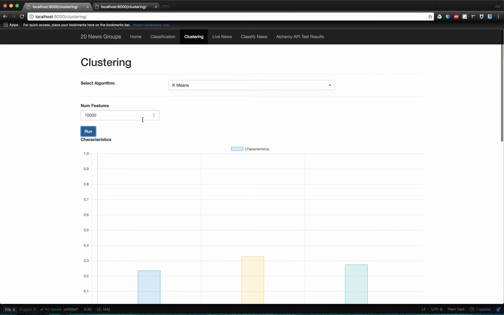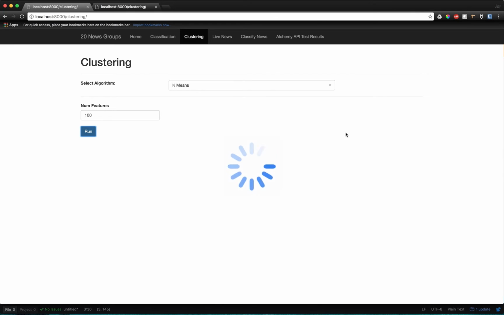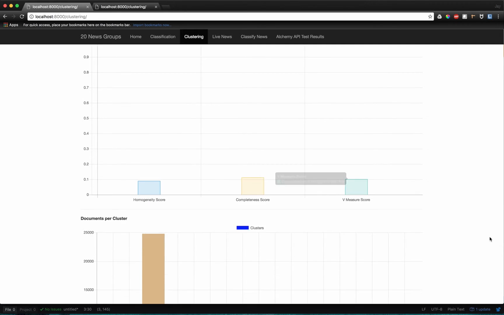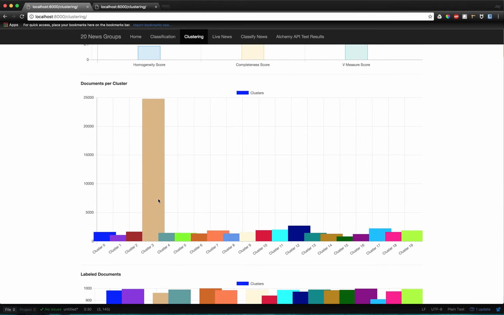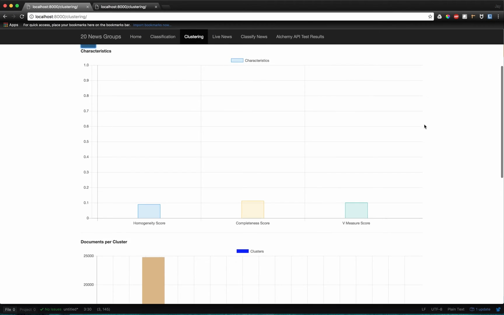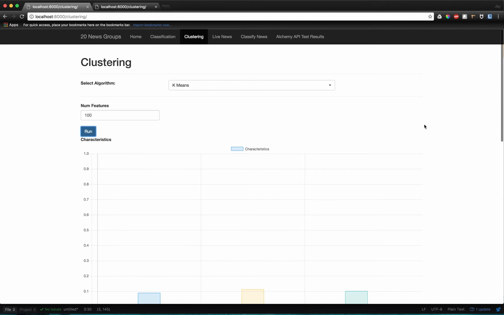So this was, and we can change the number of features. As we reduce the number of features, we find that it adversely affects the results, and due to this, all the performance measures fall. Earlier it was around 0.32, now it is around 0.11, and you can see that the clustering is more uneven as compared to the previous one. So in this we found that the labeled documents actually don't fall into the same clusters.